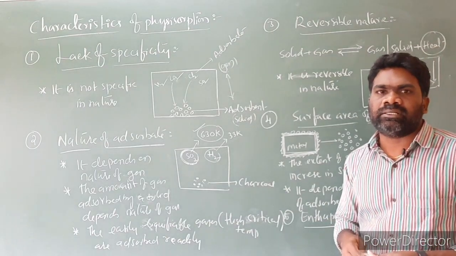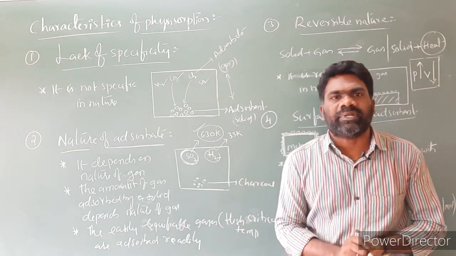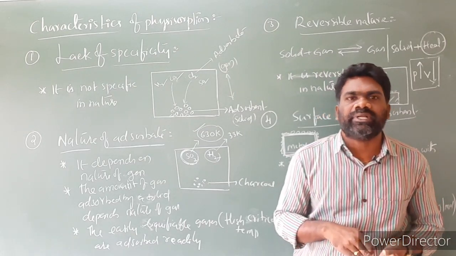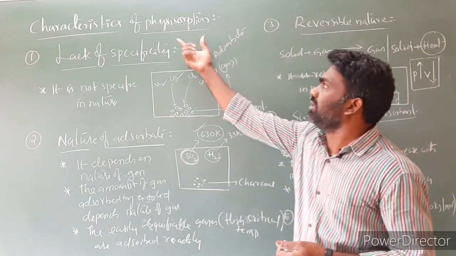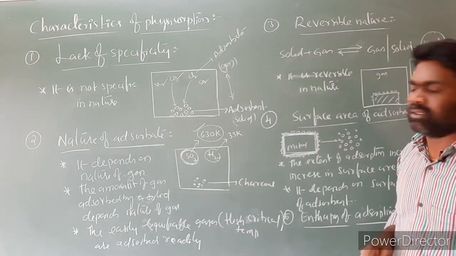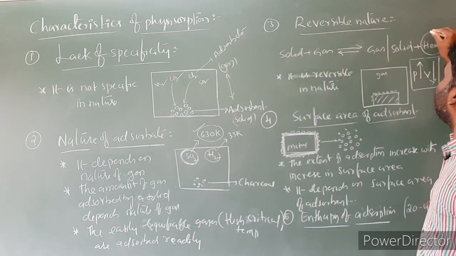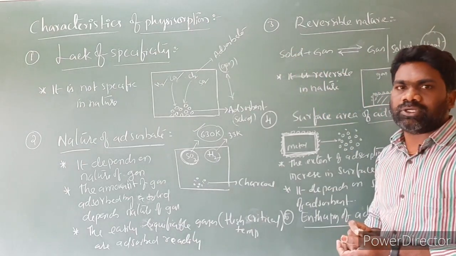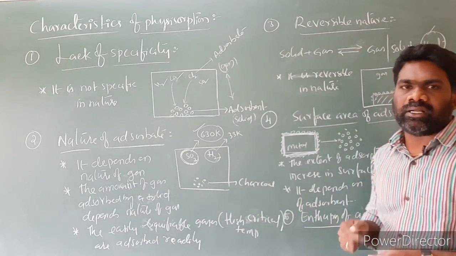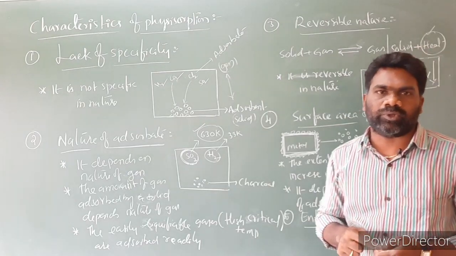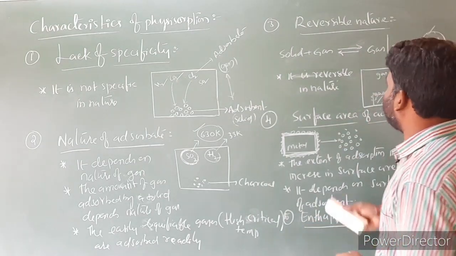Another important point is that as temperature decreases, adsorption increases. When temperature decreases, adsorption is going to increase. That means low temperatures are favorable for physical adsorption. So these 3 points we have covered. Point number 1 is that it is an exothermic process, because heat is liberated. Point number 2 is that the enthalpy of adsorption is low, 20 to 40 kilojoule per mole. And the third point is that low temperatures are favorable for physical adsorption. So the points relating to the enthalpy of adsorption I will write here.